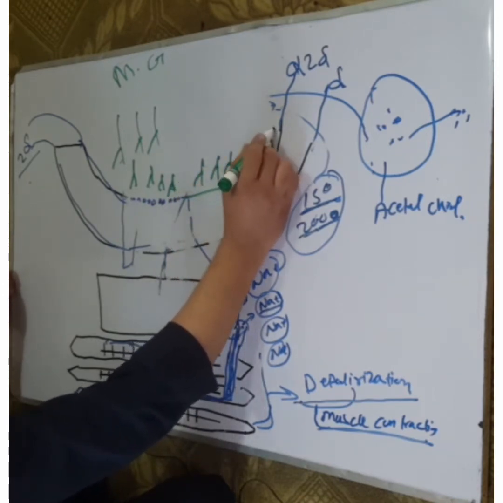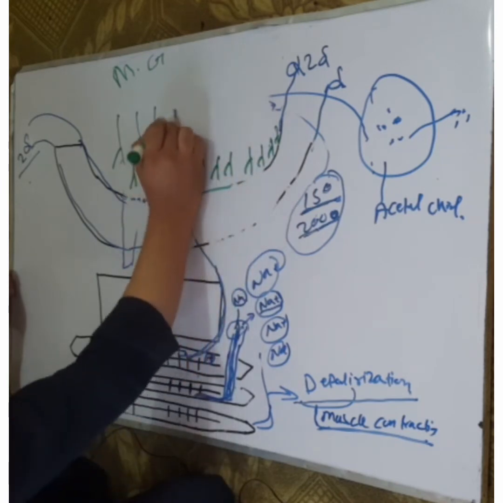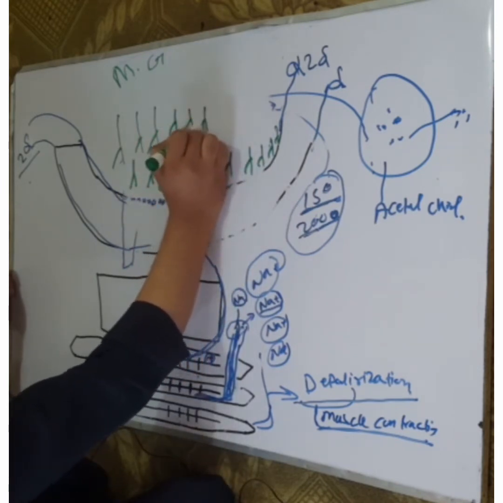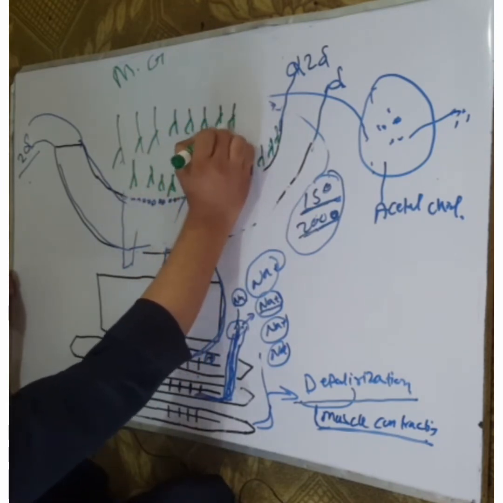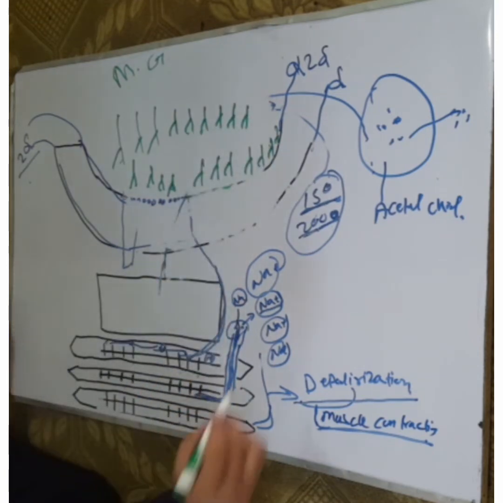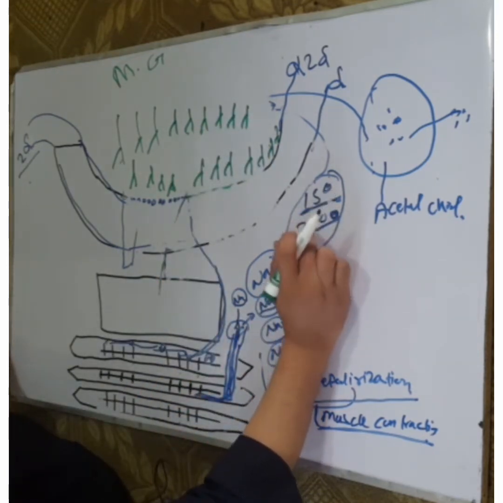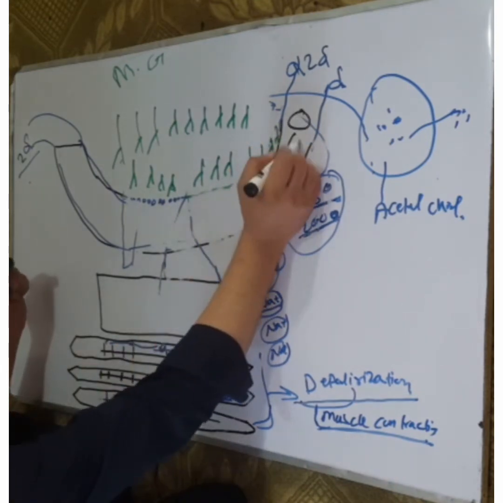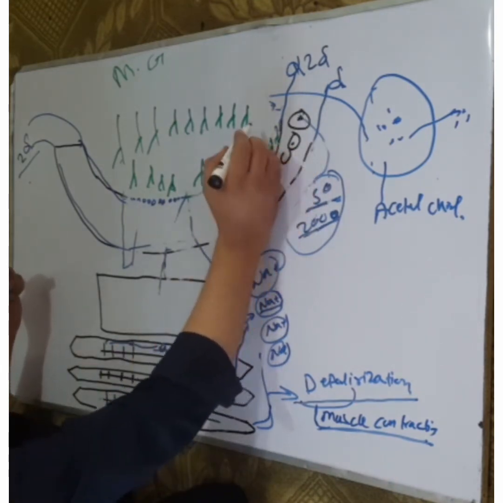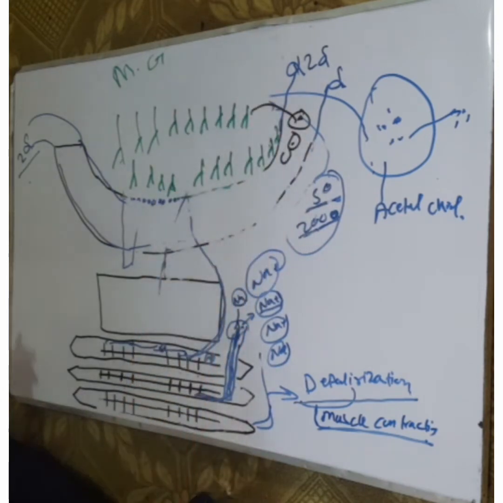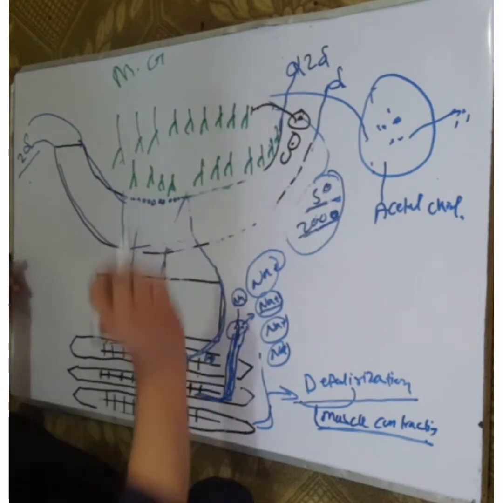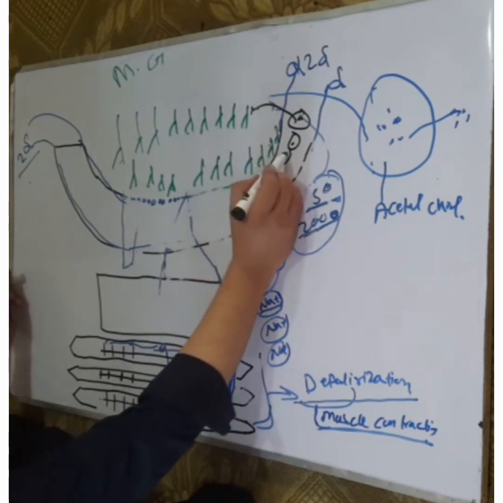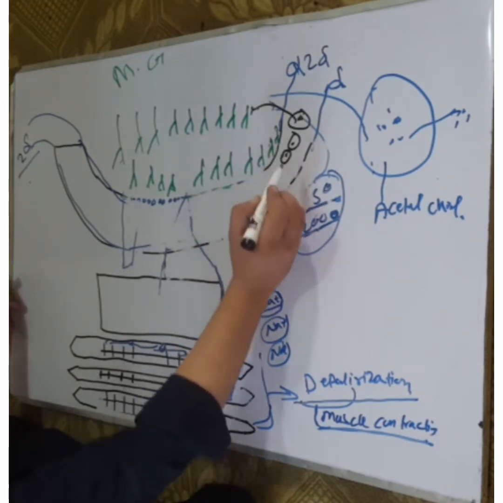These sites are bound by the autoantibodies. Now the vesicles are released, 150 to 200 vesicles are released, but there is no space for the binding of these vesicles. The space is already occupied by the autoantibodies, and the receptor has no availability of binding sites for these